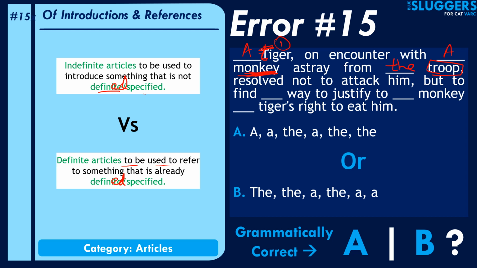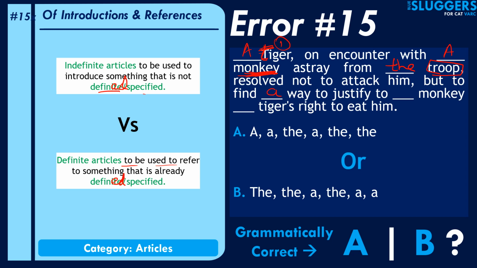Okay, so astray from the troop, resolved not to attack him, but to find a way to justify, right? If you write the way here, that means you in a way mean to say that there is only one way that you want to find, that there is only one way in the world by using which you can justify to the monkey something, right? But that's not the case. So he wants to find a way. So any way would do here. So that means the reference is not specific. Any way that would help him justify works well for the tiger. Okay, so that's why a is correct here.